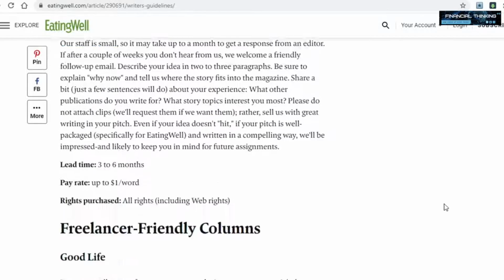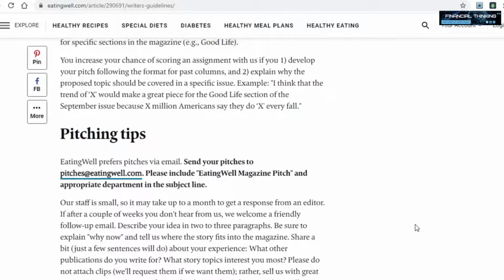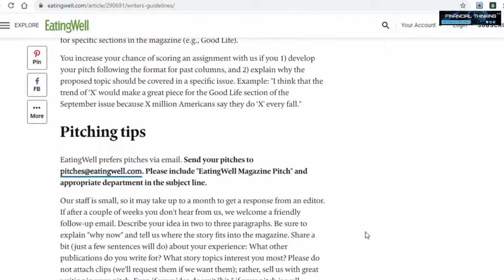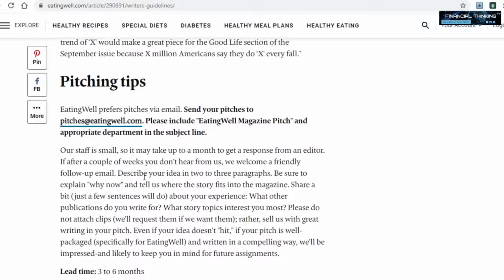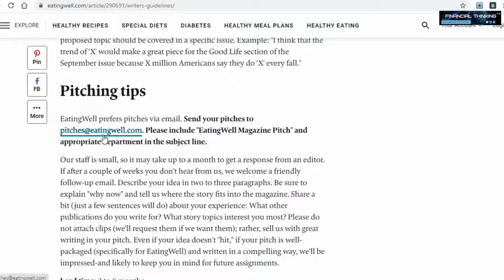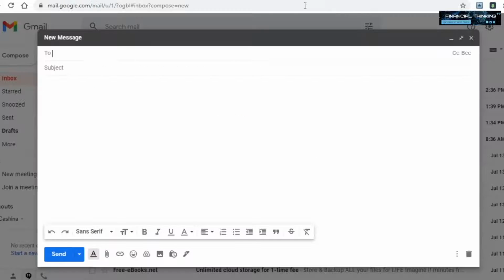And by the way, guys, make sure you read all of this. I obviously don't want to go over all of the things it says on this page, since that would prolong the video too much, but you want to make sure to just invest a tiny amount of time and read everything on this page, since it contains some quite useful and important information. Anyways, their email address you can see right up here, which you will want to copy. Then head over to your Gmail account and send them an email with the subject being something like submission form or just submission. And you will then attach a file with your article in there and simply click on send so that you will send them the article and get paid as a result.